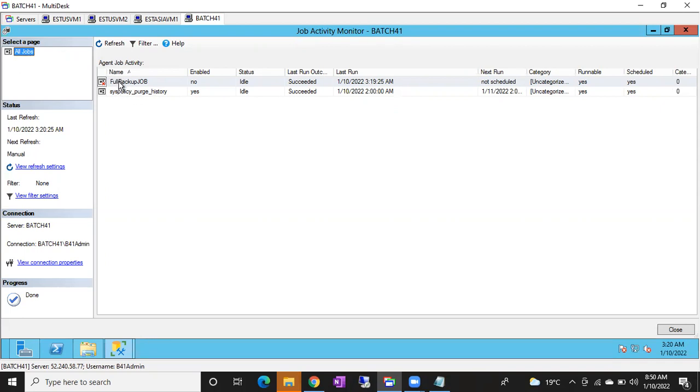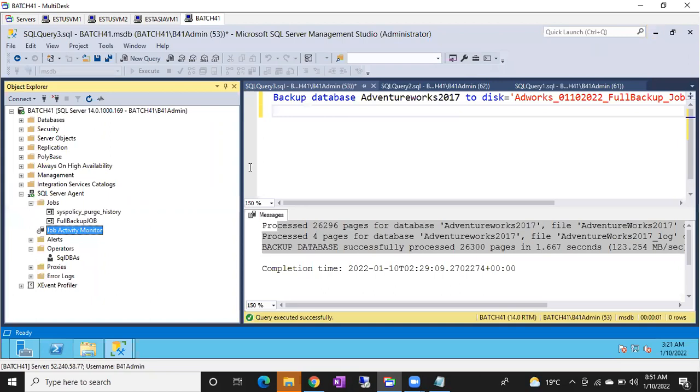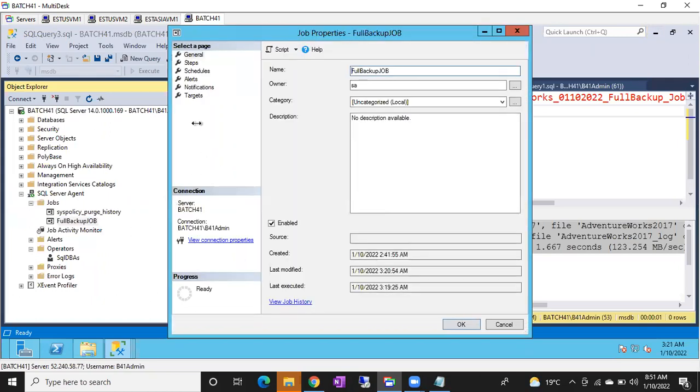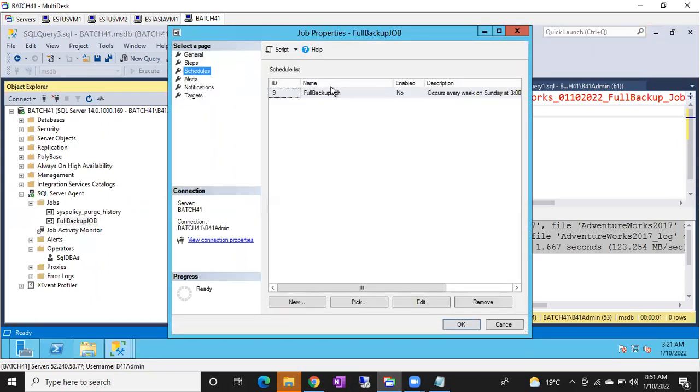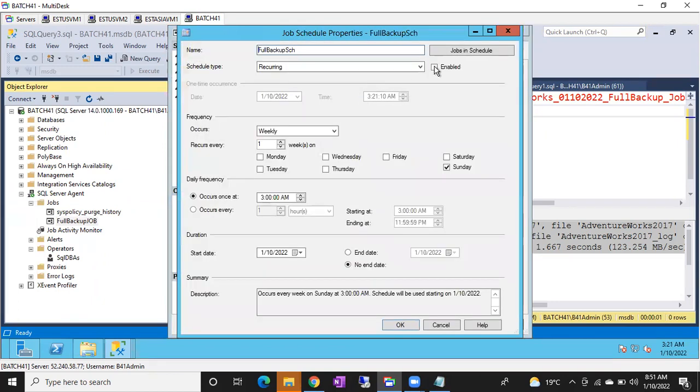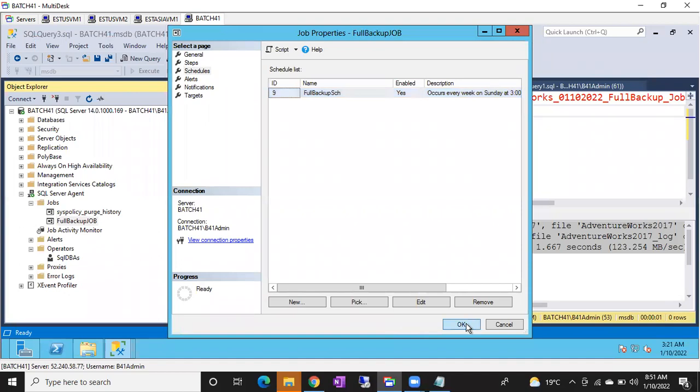I can enable it from the configure job activity monitor also. Enable the job there, and you can enable it here also. The job should be enabled, and the schedule should be enabled, guys. Here it says not scheduled, right? The schedule also should be enabled. So you can change this to schedules, enable the schedule, and click OK. You can do it.